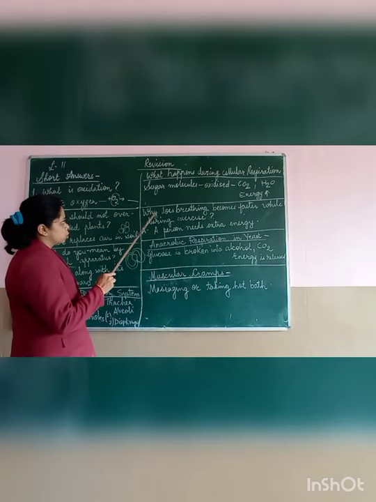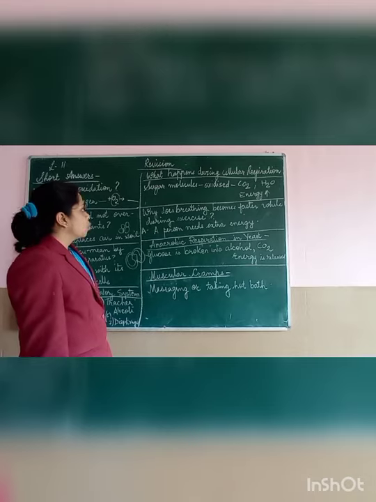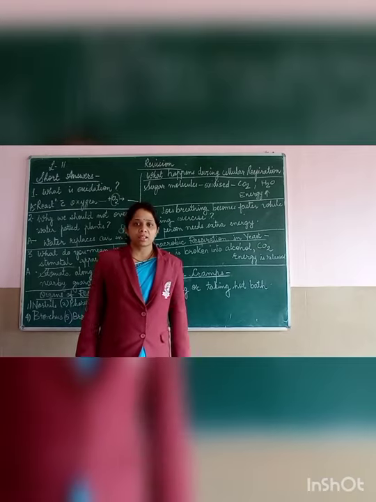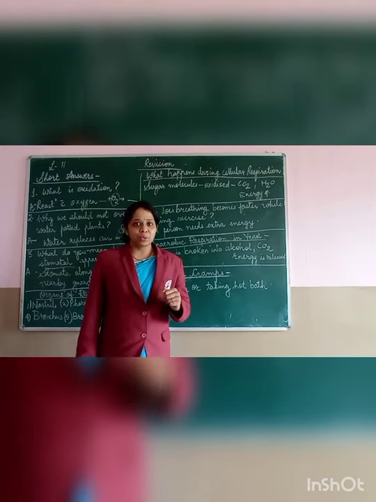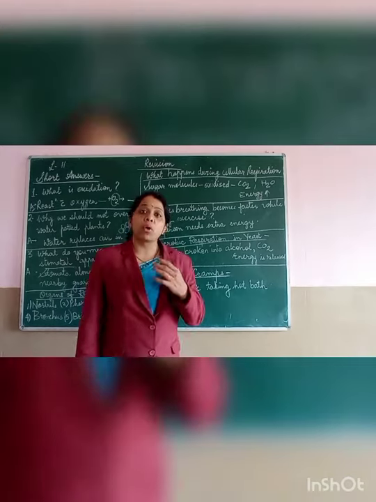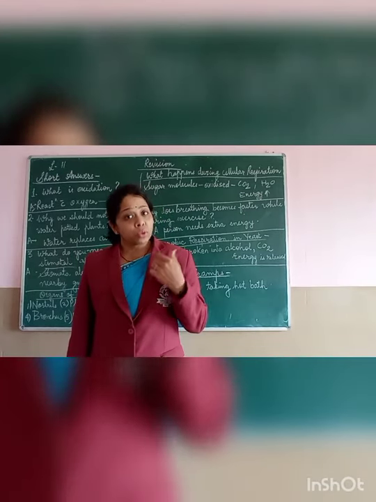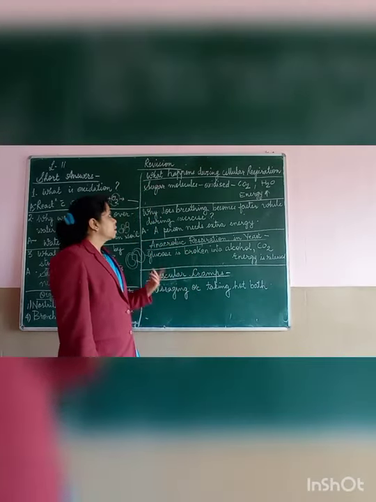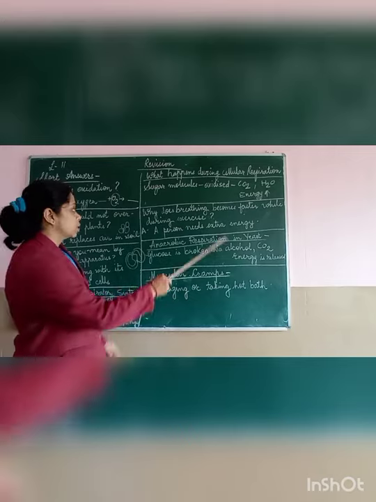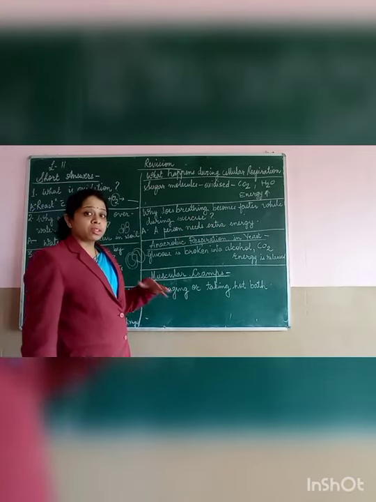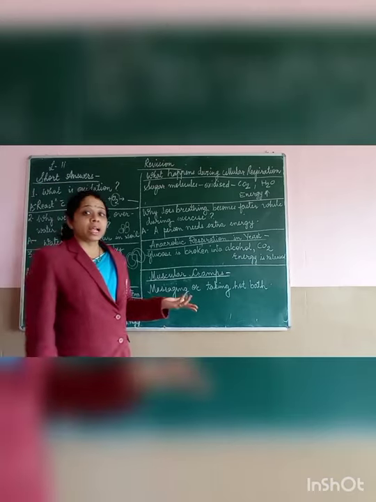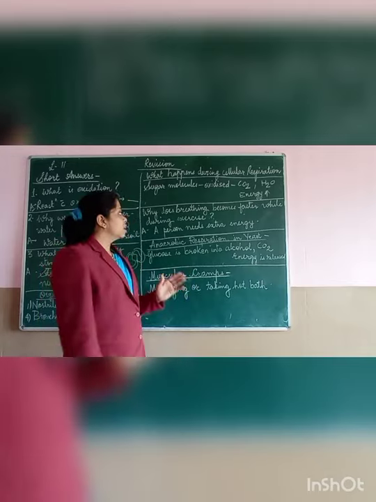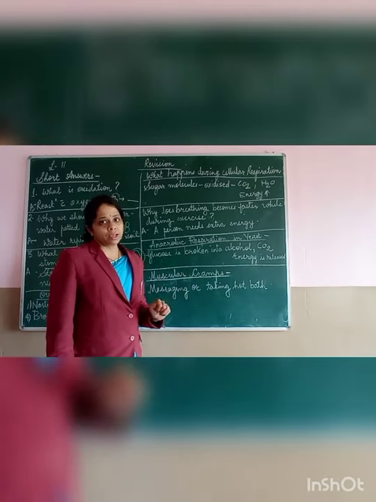Okay, next question. Why does breathing become faster while doing exercise? You know, whenever you are doing exercise, your breathing rate increases. Why does it happen? Because the body says, I want more oxygen. You require more energy while doing exercise, and that's the reason you require extra energy during exercise. So when a person requires extra energy, that means the person will take up more oxygen, the requirement of oxygen will be more, and ultimately the person will be able to do the exercise.